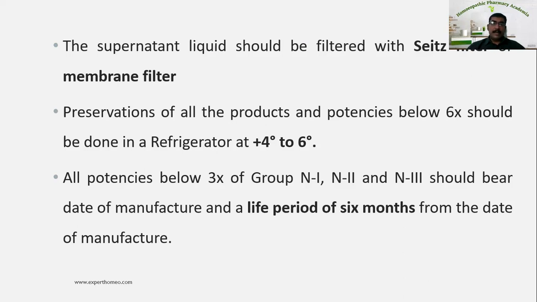So this supernatant liquid which is in the stock should be filtered with a Seitz filter. The preservation of all products and potencies below 6x should be done in a refrigerator at 4 degrees to 6 degrees Celsius. All potencies below 3x of group N1, N2, N3 should bear a date of manufacture and a life period of 6 months from the date of manufacture.